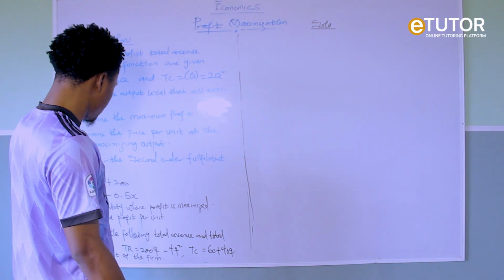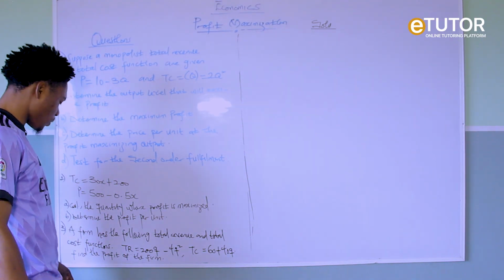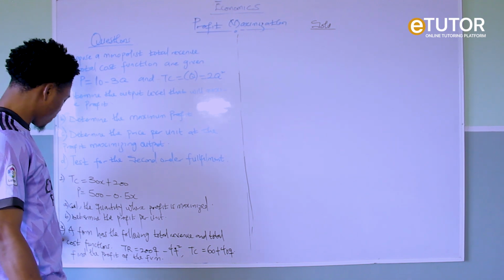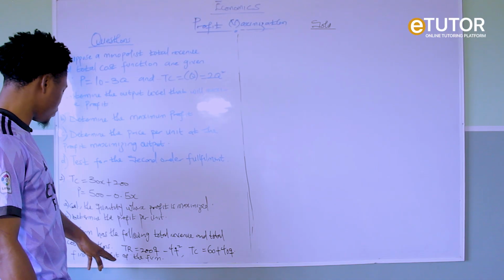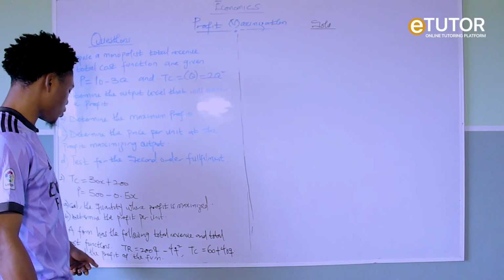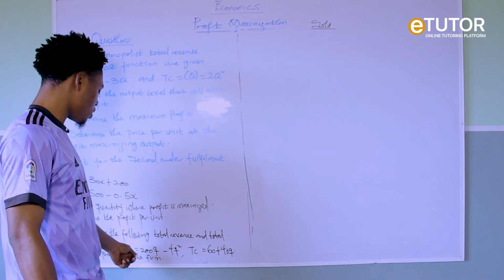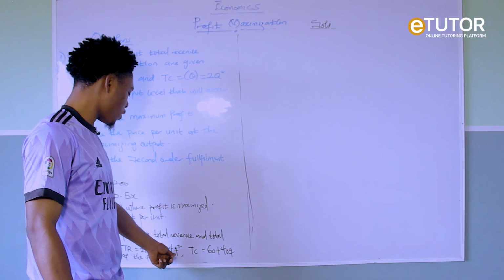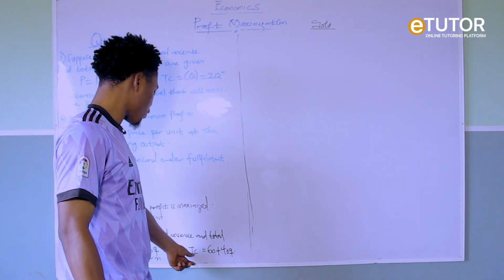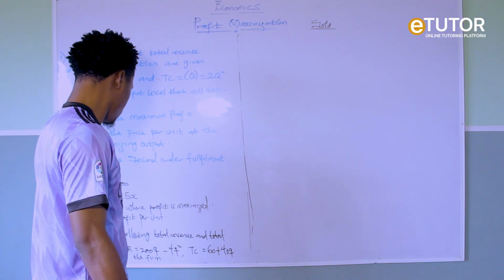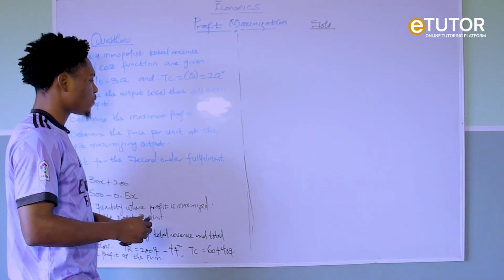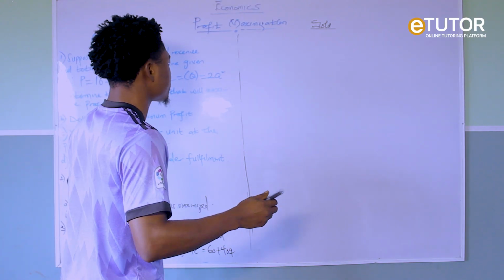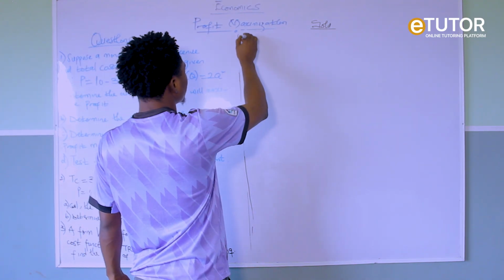Now let's look at the third and the last question. Let's read it out. A firm has the following total revenue and total cost functions. The total revenue function is 200Q minus 4Q squared. The total cost function is 60 plus 40Q. Then they said find the profit of the firm.